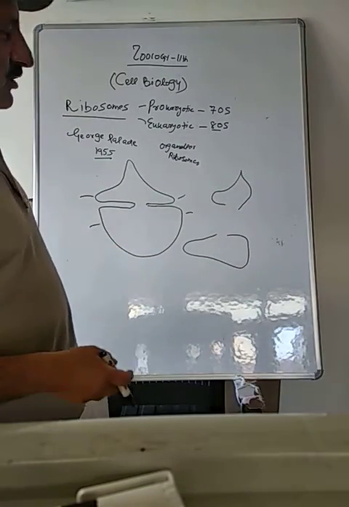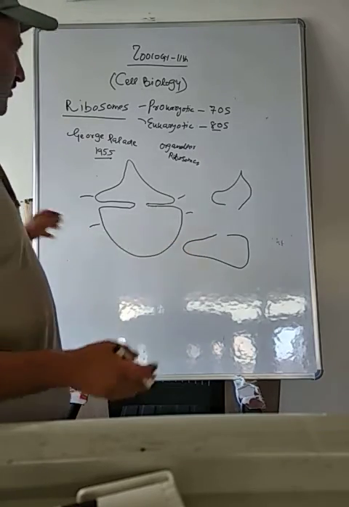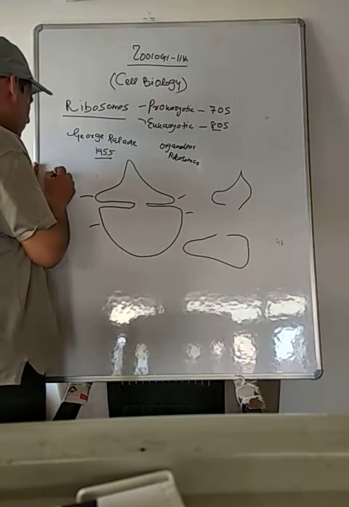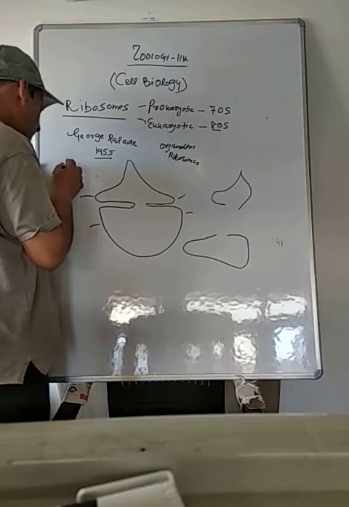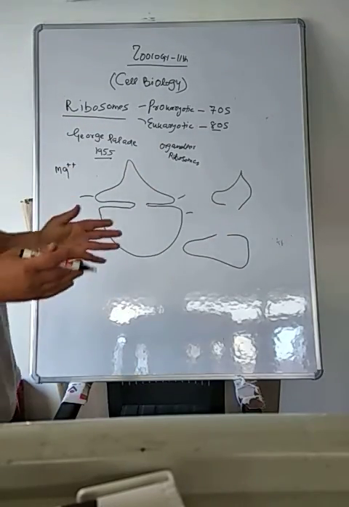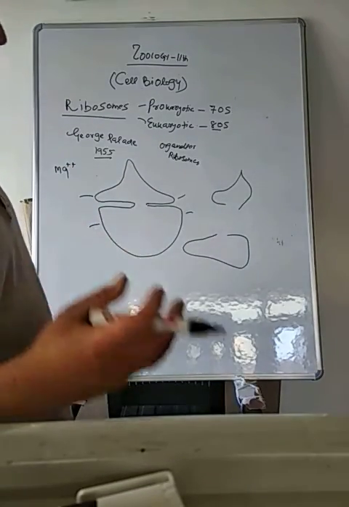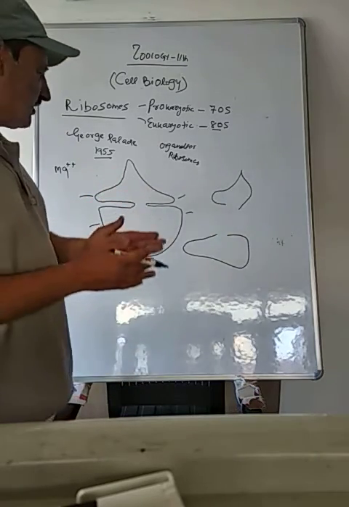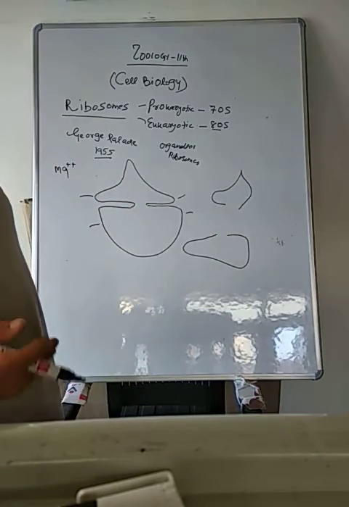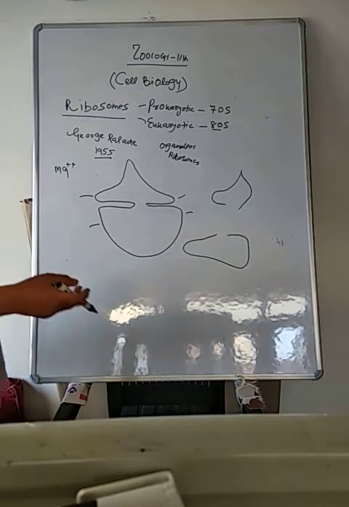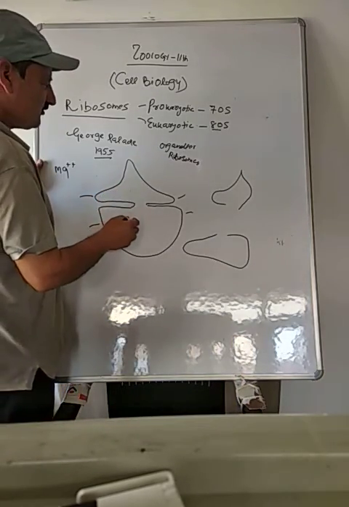But when protein synthesis is needed, they will come closer, and magnesium ions are needed for their association. It is important. The cell should have enough quantity of magnesium so that these two can come together when there is formation of proteins, which is called translation. This is the smaller subunit, this is the larger subunit.